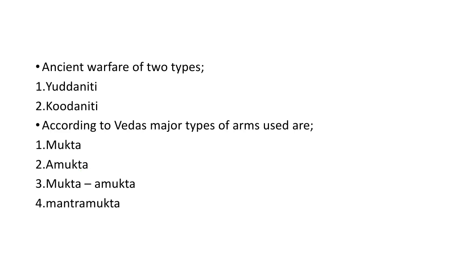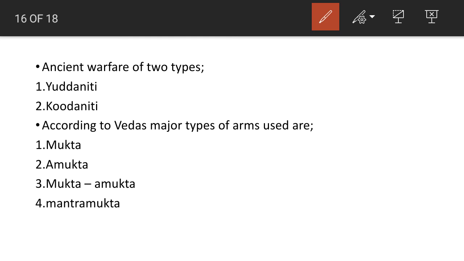The ancient warfare was of two types, that is Yuddhanidhi and Kudanidhi. Yuddhanidhi means the face to face war. Kudanidhi means the diplomatic war or the diplomatic warfare without face to face. That is there in the ancient history texts.